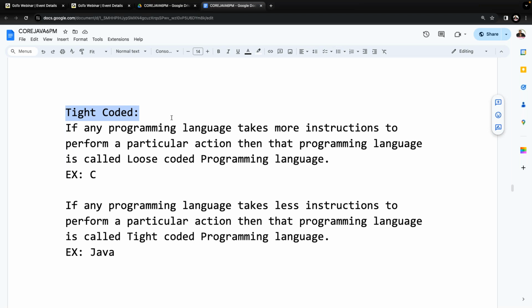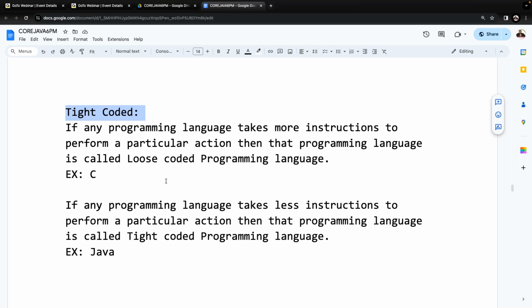That's why they wanted to prepare a new programming language that must take less number of instructions. That is the reason why Sun Microsystems wanted to prepare a new programming language that is tight coded. Is that clear? All of you are getting clarity on this, right?